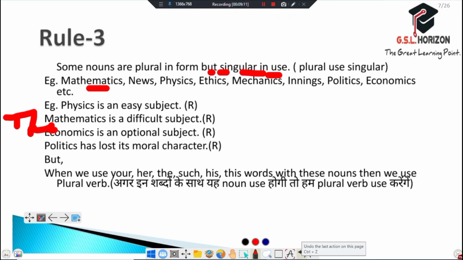So we say the mathematics are. When we add your, her, the, such, his, these words with these nouns, then we use a plural verb. I think you can understand it.